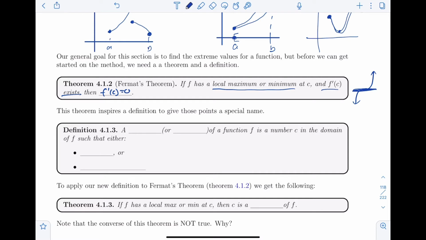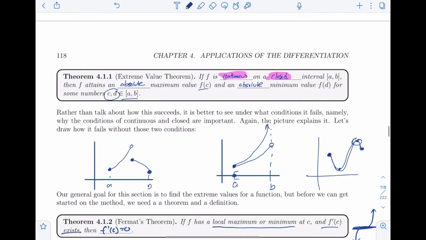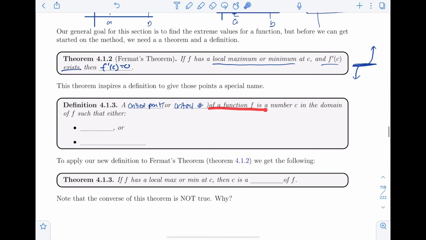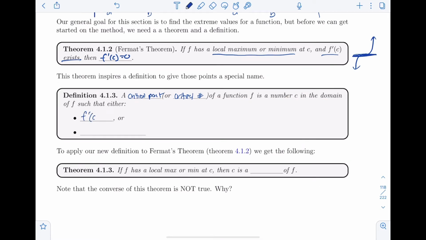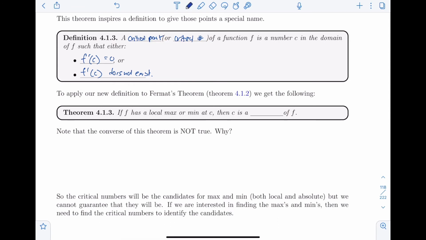Next, a critical point or critical number. A critical number of a function is a number c in the domain such that either f prime of c equals 0 or f prime of c does not exist. I sort of call them critical points, even though the word number is a better word, but I grew up calling them critical points, so it's lodged in my memory.